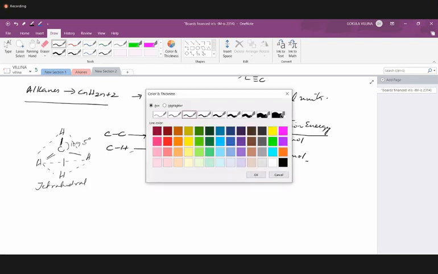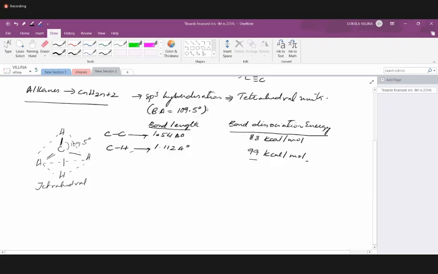And coming to the bond energy, here we have a greater bond energy for carbon and hydrogen. Why? Because carbon's atomic number is 6 and hydrogen's atomic number Z is 1, right? You can see the bond length also.